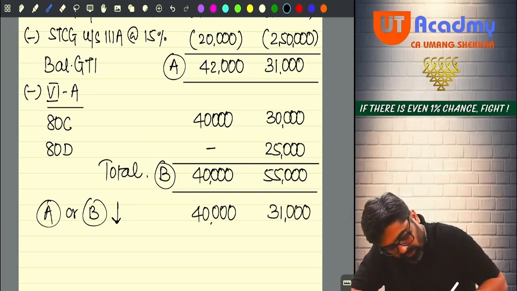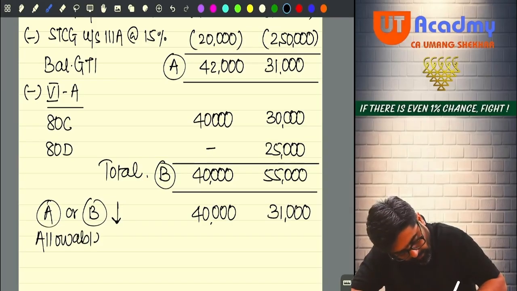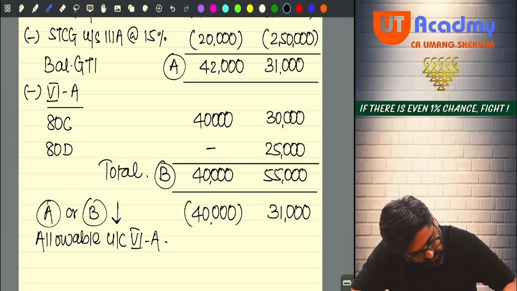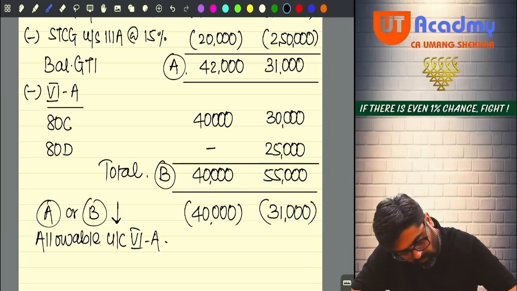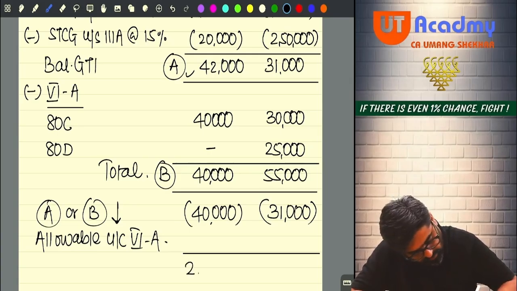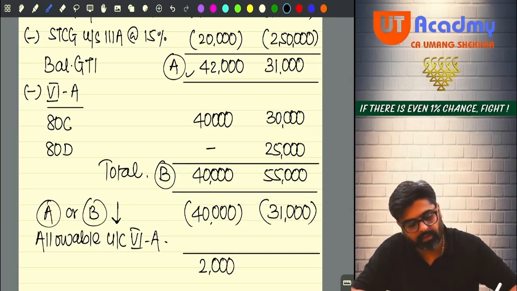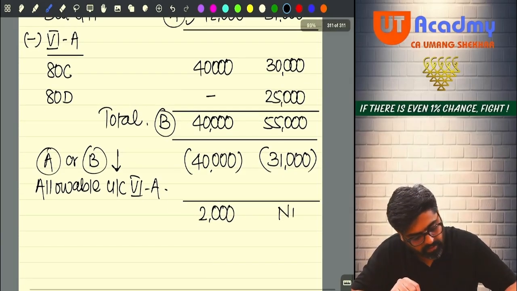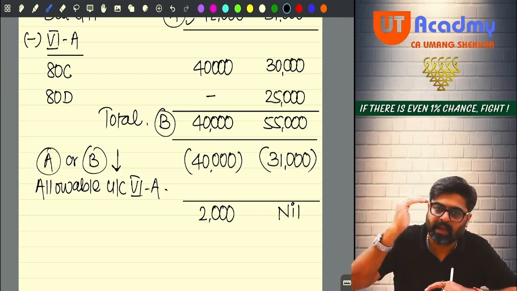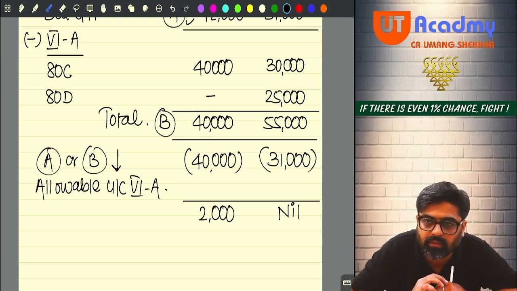Okay. So this is allowable under chapter 6A. So 40,000 and 31,000. So out of 42, take 40. What will remain? 2,000. Everyone got this? Out of 31, take 31. What will remain? Nil. This is balance GTI after chapter 6A deductions.